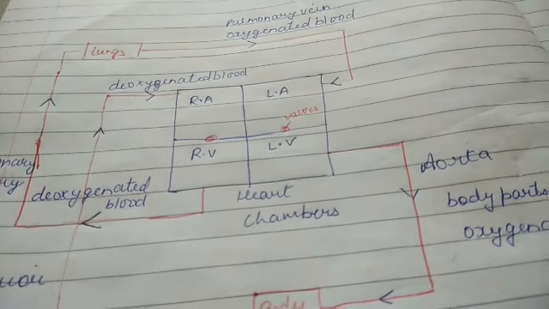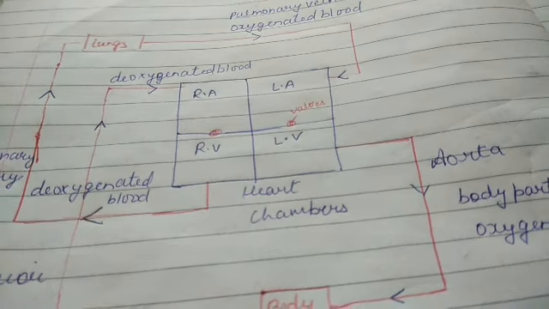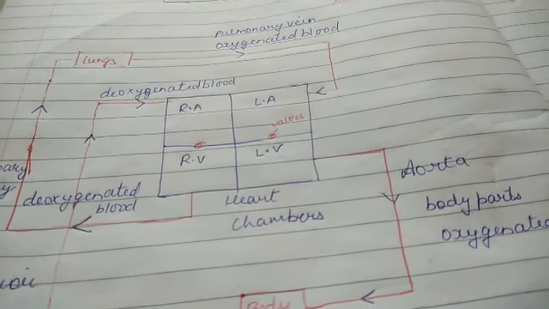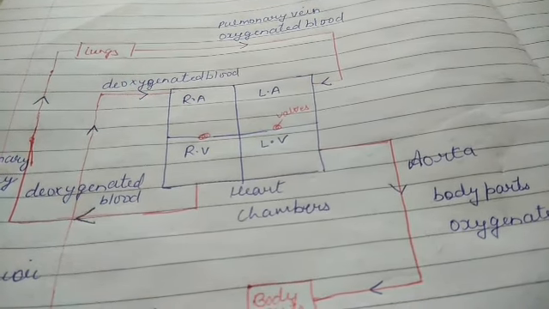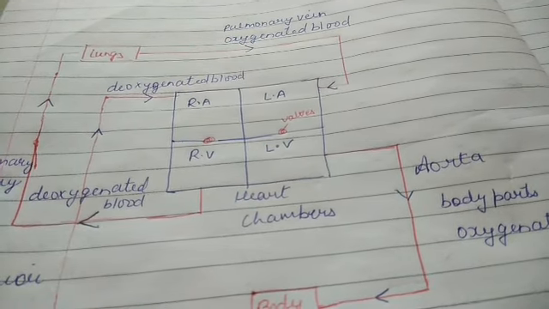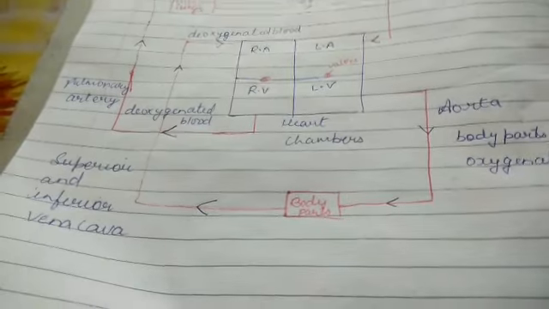Then in the lungs, the exchange of gases takes place: CO2 is liberated out and oxygen gets added to the blood. Then the blood from the lungs passes to the left atrium through the pulmonary vein. That is also an exception because it is oxygenated blood.